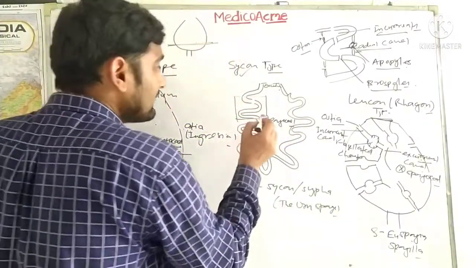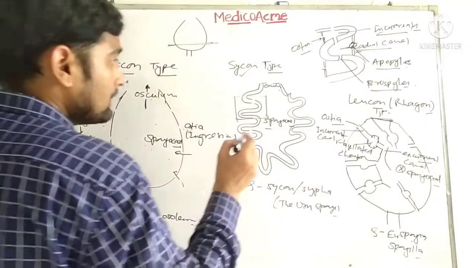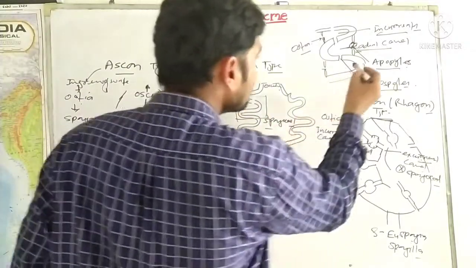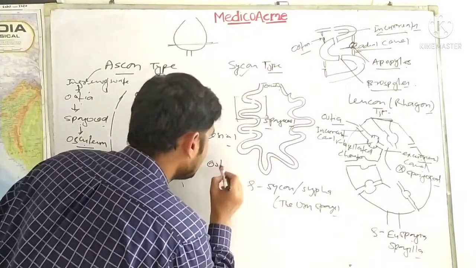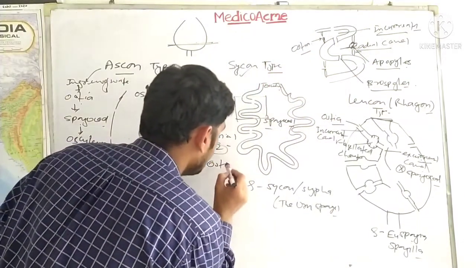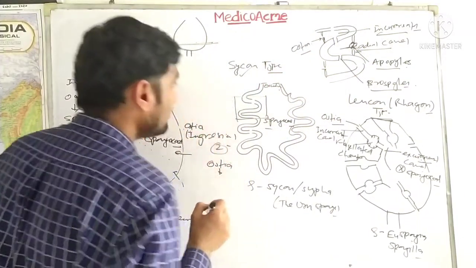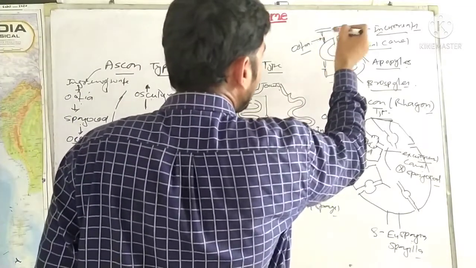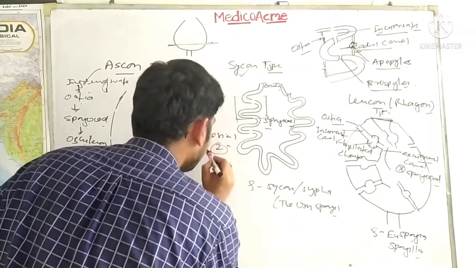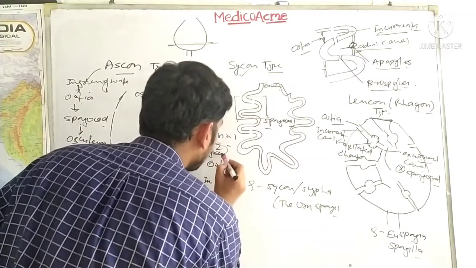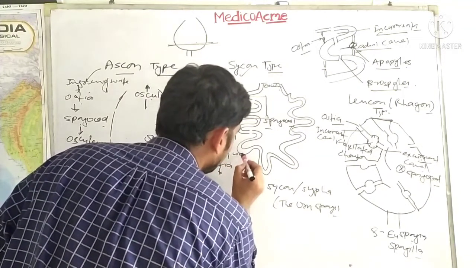So now what happens? Here you can see that the water comes in through the ostia. Through ostia, this is the second one. Okay, through the ostia water comes in. Then where does it go? To the incurrent canal. Ingressing water. Here also, I am forgetting the ingressing water every time, so please pardon.